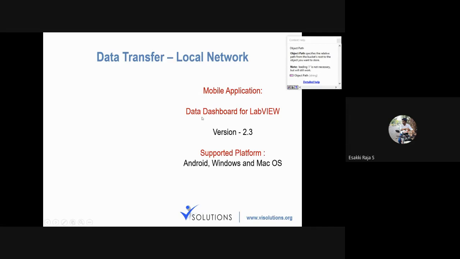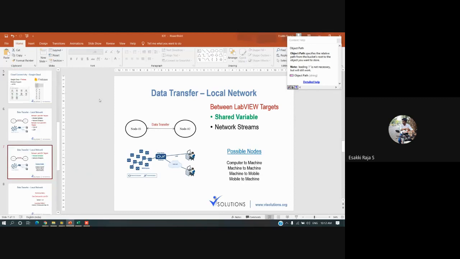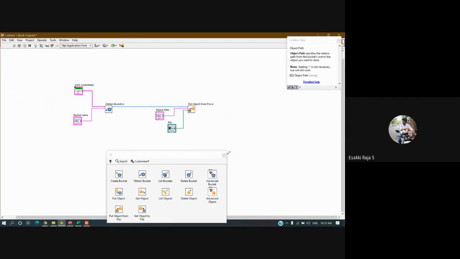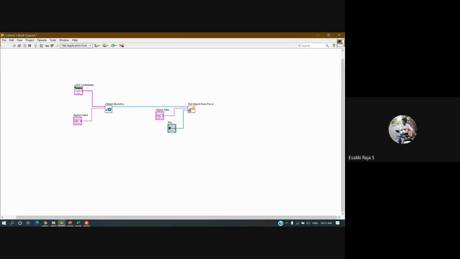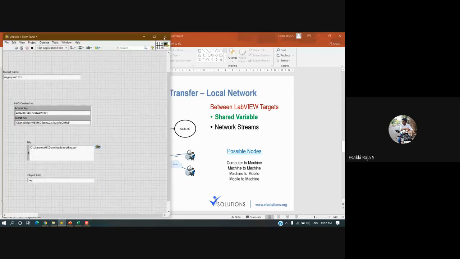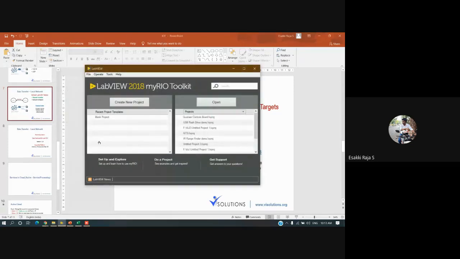So we'll come to the mobile later. First, I have to create the shared variable in LabVIEW, so we'll see how to do that. Let me close this and come back to LabVIEW. To access a shared variable, first we need to create a project. So I'll close this VI. This is your main window, right?